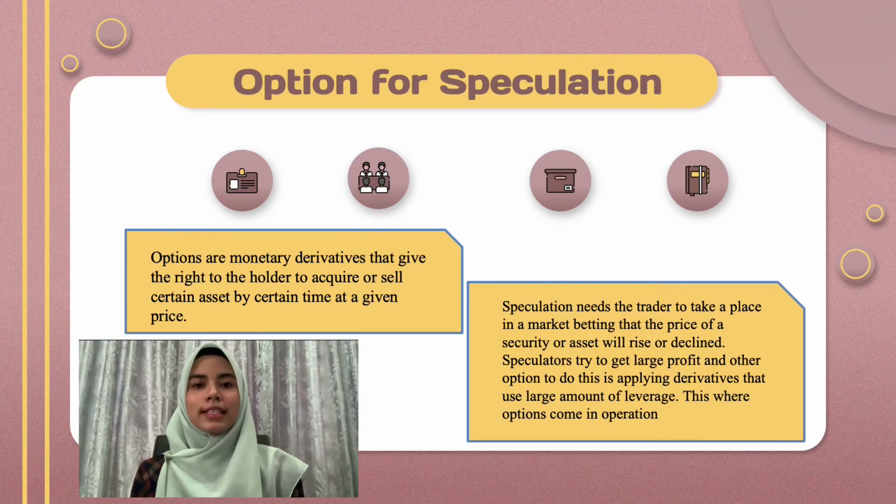So now, options for speculation. Options are monetary derivatives that give the holder the right to acquire or sell a certain asset by a certain time at a given price. Speculation requires a trader to take a position in the market, betting that the price of a security or asset will rise or decline. Speculators try to get a large profit, and another option is applying derivatives that use a large amount of leverage. This is where options come into operation.